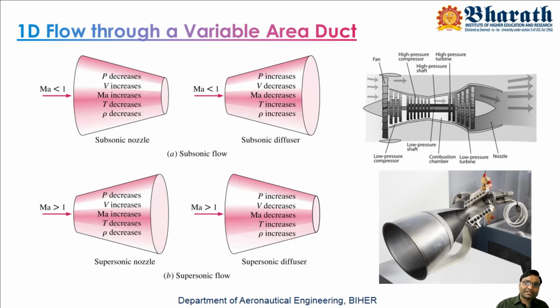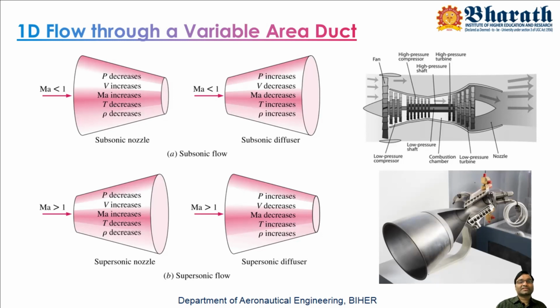pressure energy plus kinetic energy is equal to constant. If one increases, the other has to decrease. Here in this example, I am saying V is increasing. So automatically P should decrease. Static pressure should decrease. V is indirectly Mach number, so V increases, Mach number also increases. If pressure decreases, automatically temperature also decreases. Automatically density also decreases. So these are correlations. Just apply Bernoulli's equation.